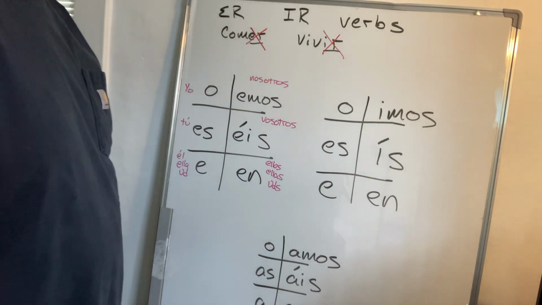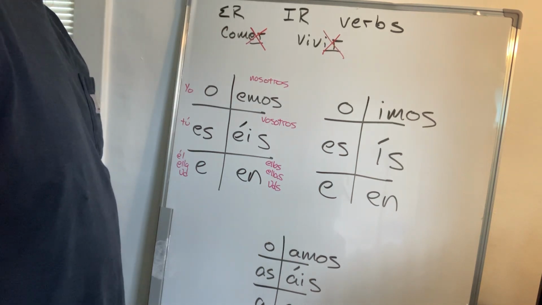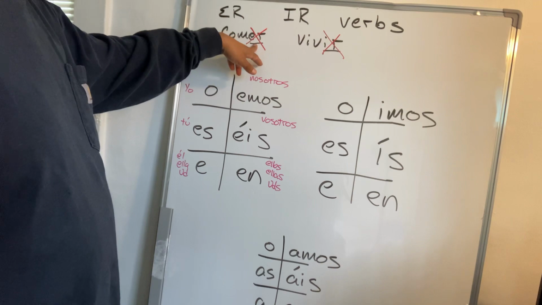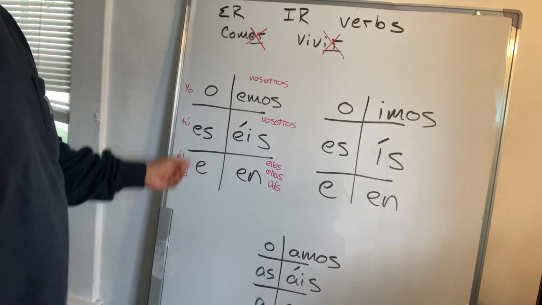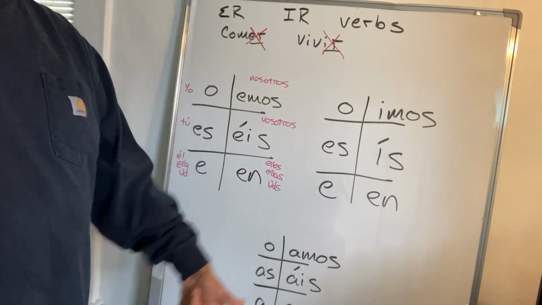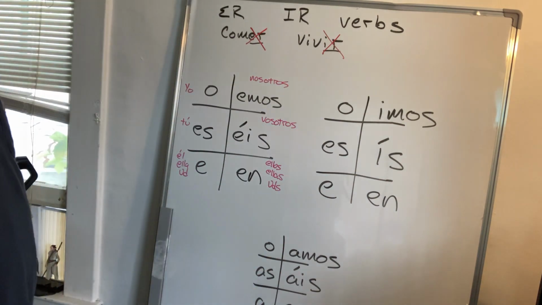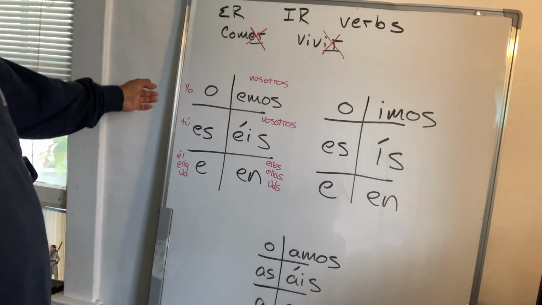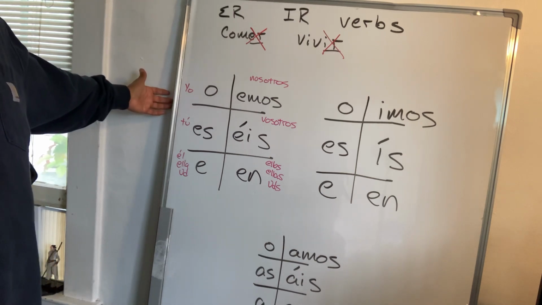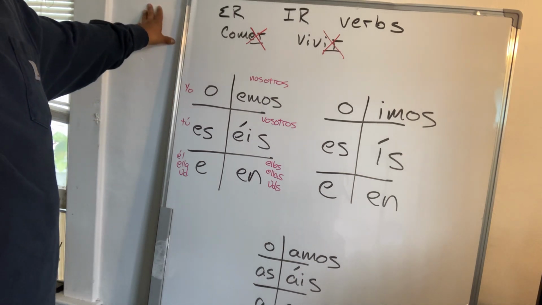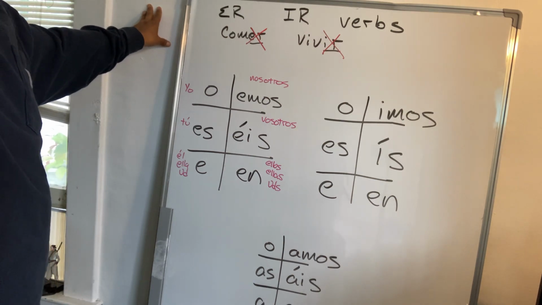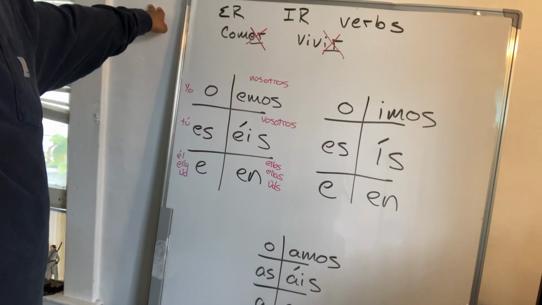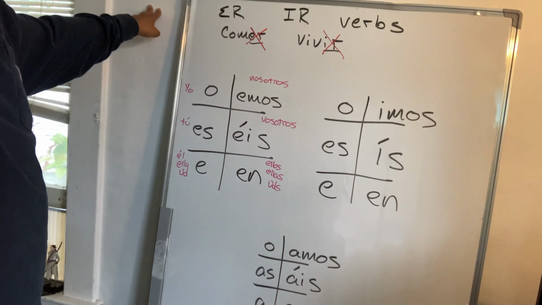And so, just like you did with AR verbs, you remove the ER, you remove the IR, and then you add whatever ending is appropriate, depending on the subject of the sentence. So I wrote it right here for quick reference, but once again, this is also something that you need to remember for as long as you're studying Spanish, because it's the same thing. All we're going to end up doing is adding more verbs.